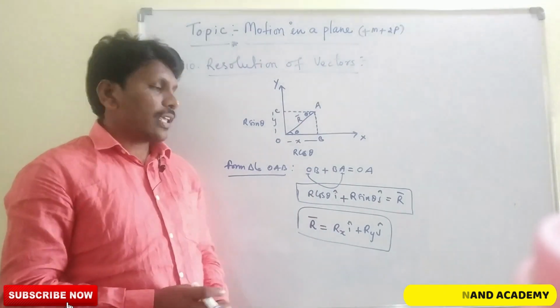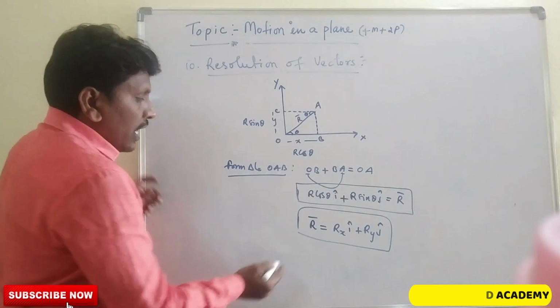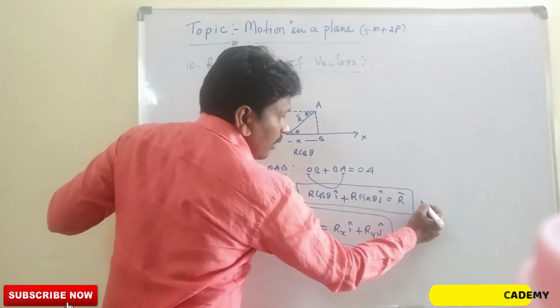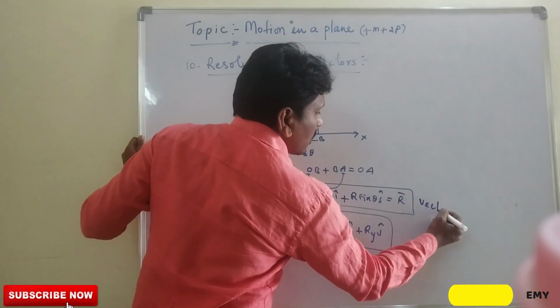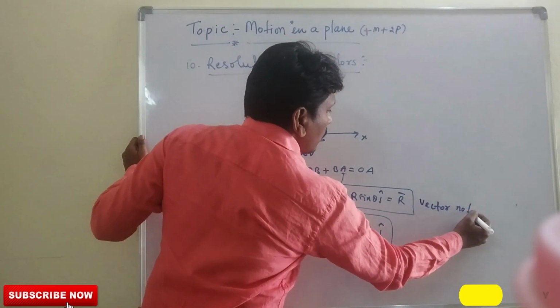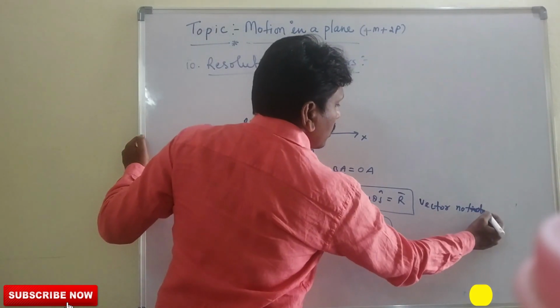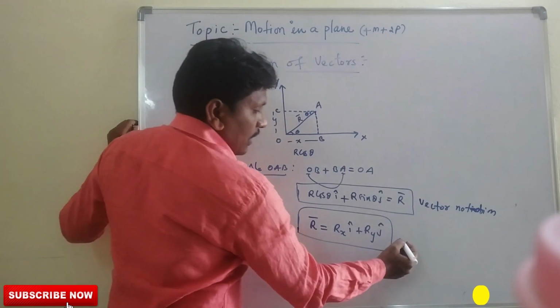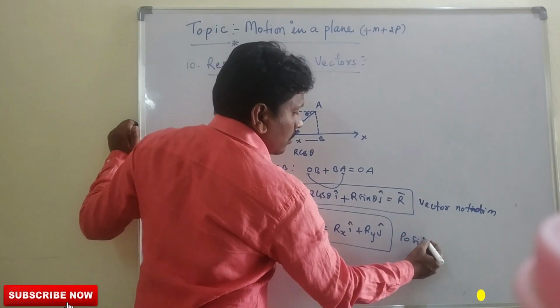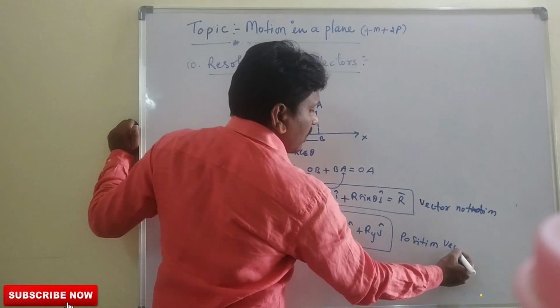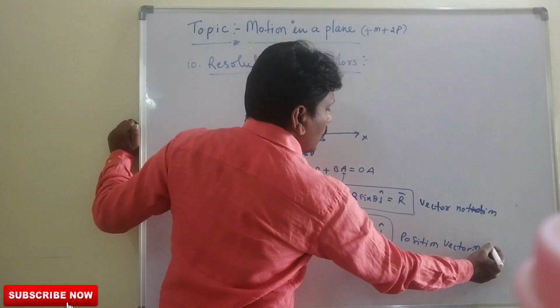This is the vector notation, and this is the position vector notation.